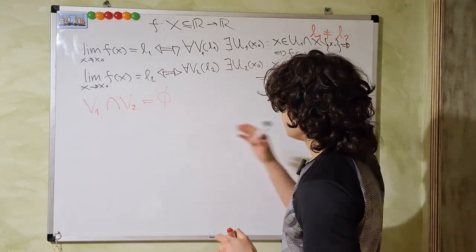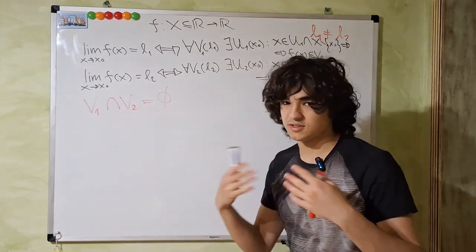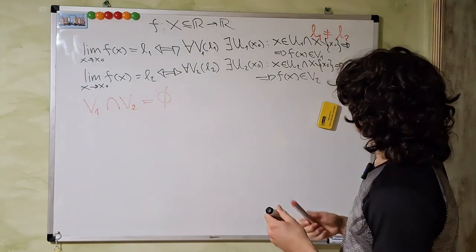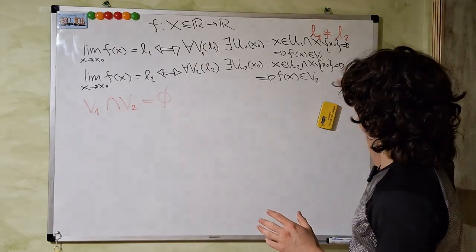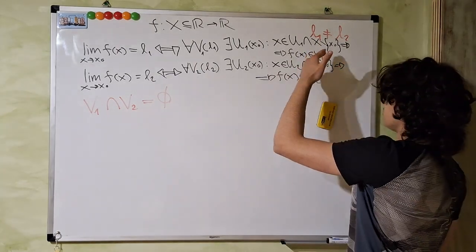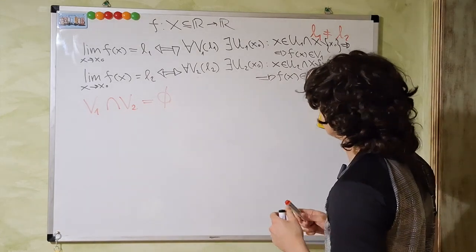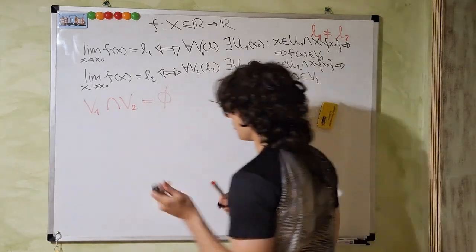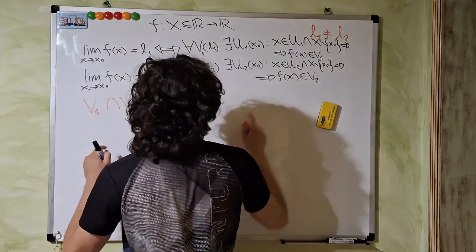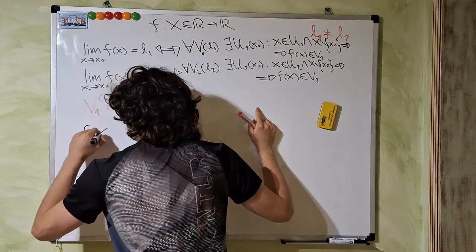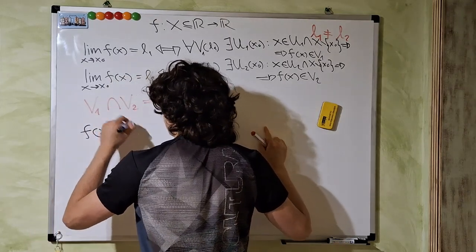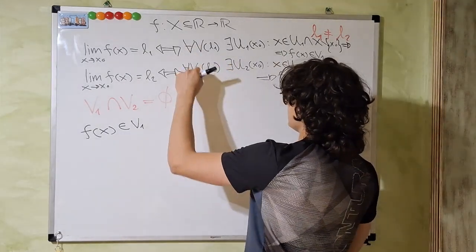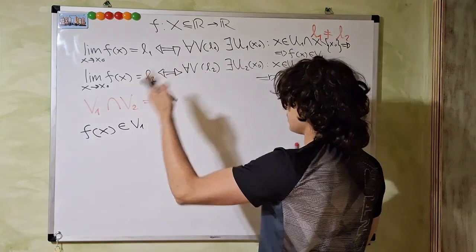Okay, now, if those two sets are disjoint, meaning they don't have elements in common, we have two different f of x's belonging one to V1 and the other to V2. But let's look at these statements here. I'm rewriting them here so you can see it more clearly. F of x belonging to this V1. Let's remove the indexes here because it's general again.